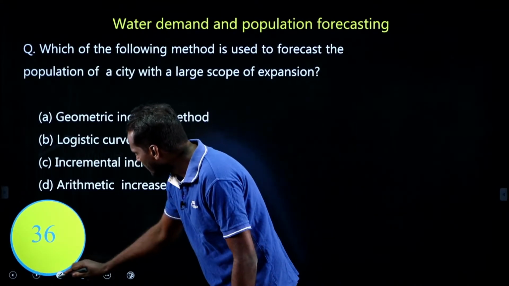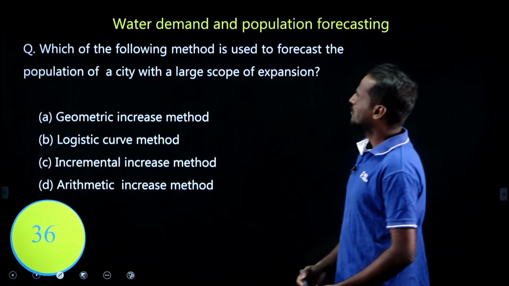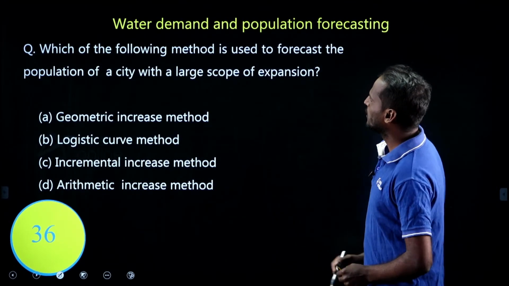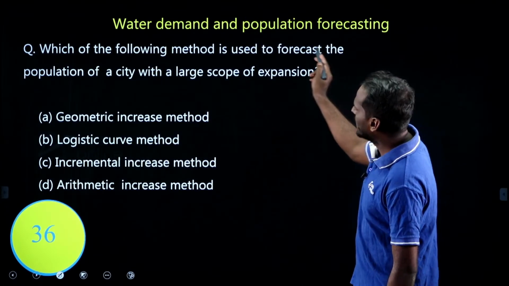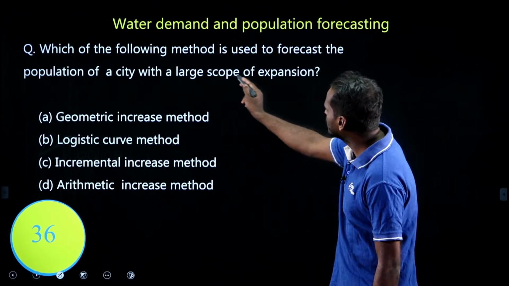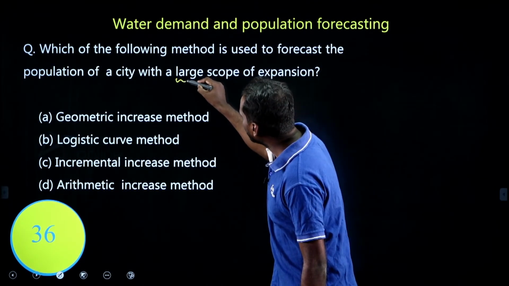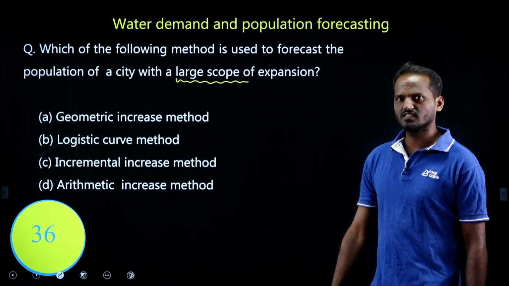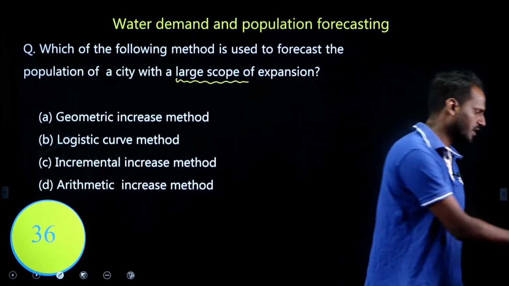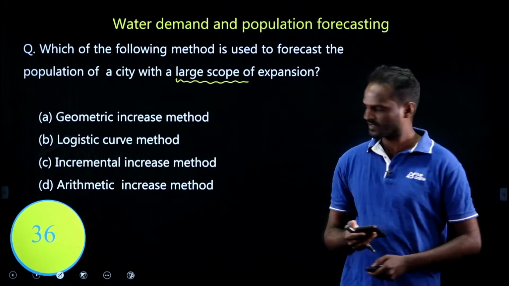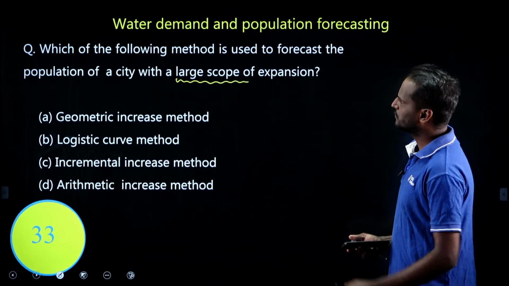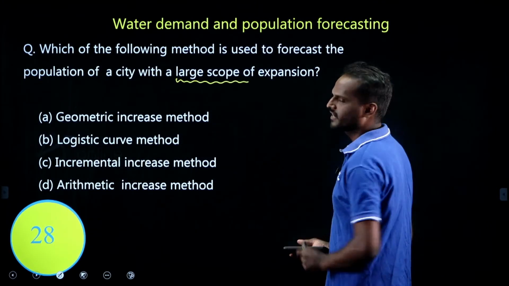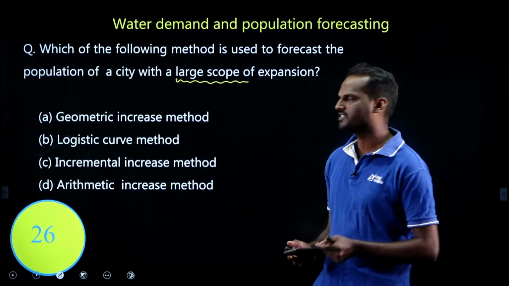Let us look at the first question, water demand and population forecasting. Which of the following methods is used to forecast the population of a city with a large scope of expansion? Try to solve it in 36 seconds. I will see how many of you are able to give the correct answer. Very easy. Which of the following methods is used to forecast the population of a city with a large scope of expansion? What is that method?